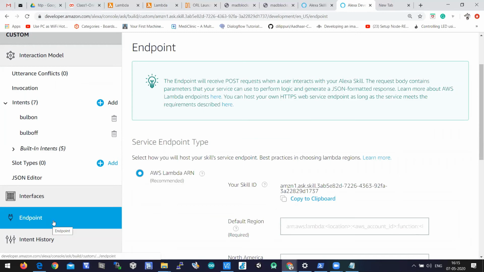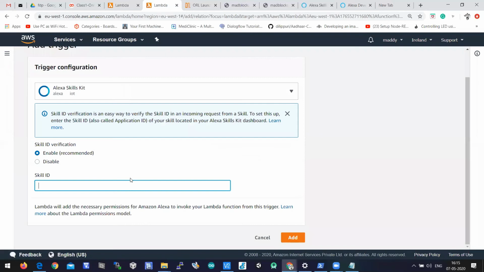In the Alexa developer console, where we have created intents and all, you need to click on endpoint, and then copy the skill ID. You have to paste it here in the skill ID.